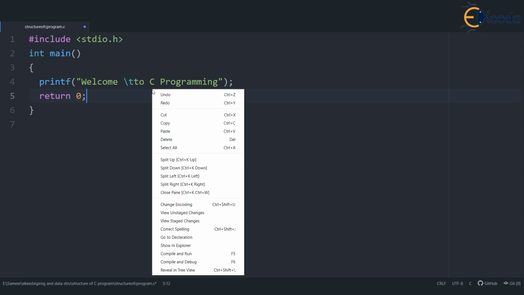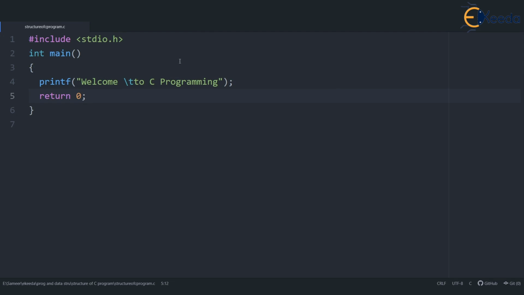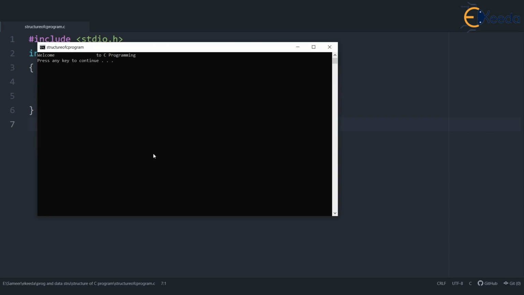So let's compile and run this code and see. As you can see, there is a gap here between welcome and to. That's because of the tab \t. You can give multiple tabs back to back or anywhere within the quotation marks to produce more tabs. For example, if I compile and run this, it is going to give a larger gap between welcome and to.